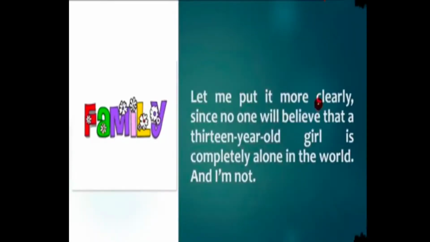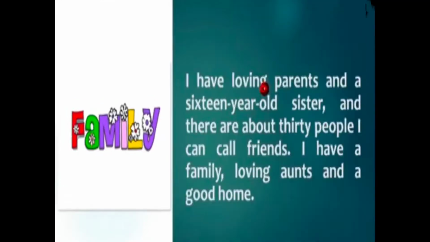Next paragraph. Let me put it more clearly, since no one will believe that a 13-year-old girl is completely alone in the world, and I am not. Now, she goes on explaining why she feels the need of a friend. So, she feels that no one is going to believe that a young girl like her is so alone, which partially she is not, because she is giving the reason why people will think that she could not be alone. So, why? She is giving the reason.